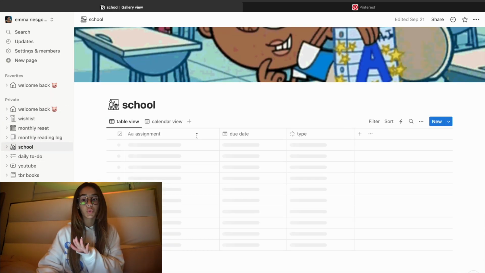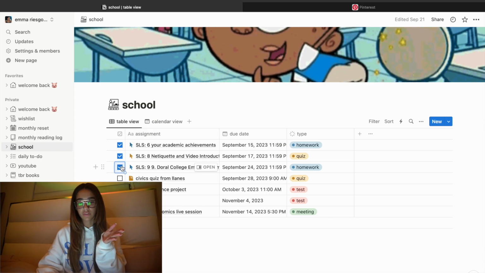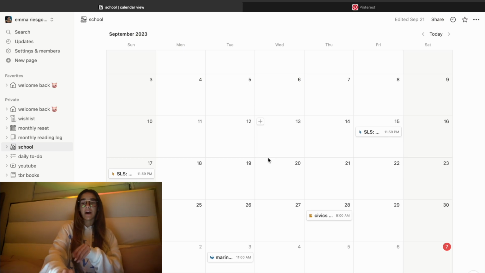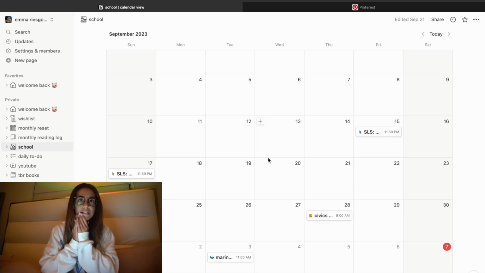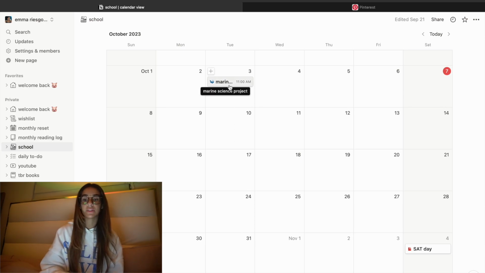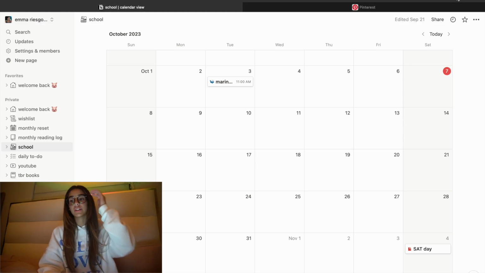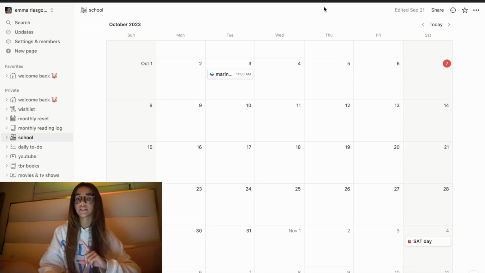And then for school, I have all my assignments written down, which I've also actually done all of these. I don't have a lot written down, but that's because I deleted most of it, which honestly I shouldn't do. I don't know why I do that. For this month of October, I do want to write some of the assignments that I have due so far, because I don't really know my assignments ahead of time. The only assignments I know ahead of time are the ones in dual enrollment, and I'm not gonna show you guys that, but I'll be back when I update that whole school calendar of all the assignments I have, so you guys can see that really quickly.